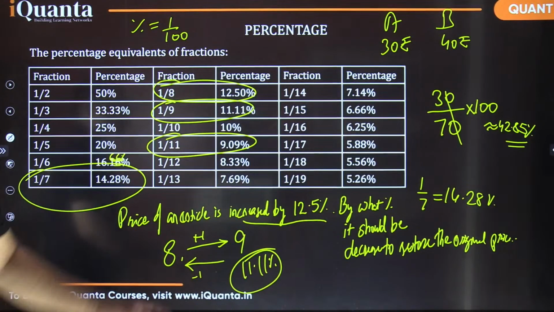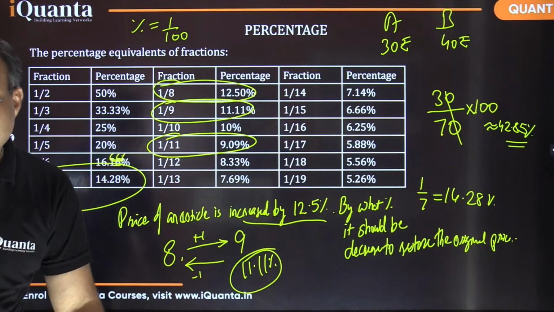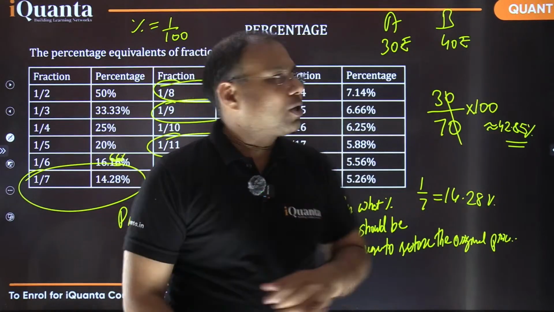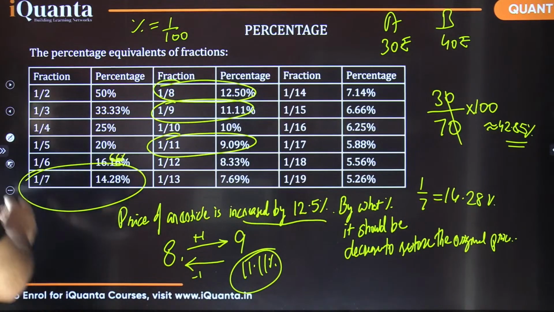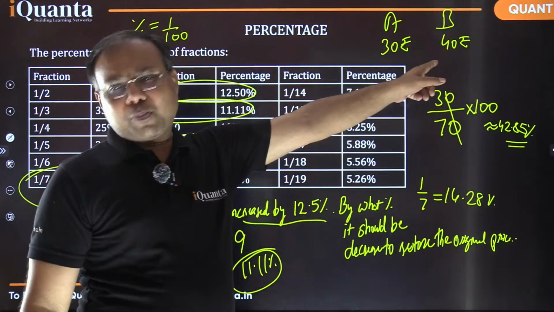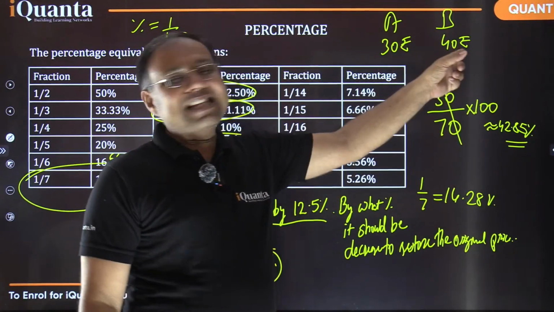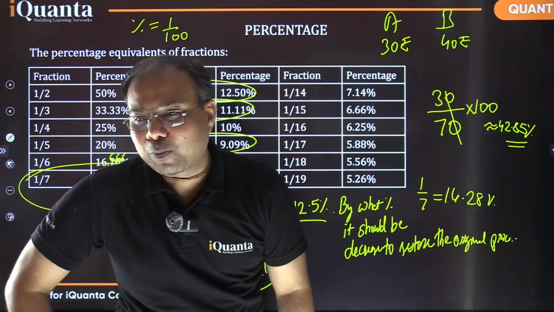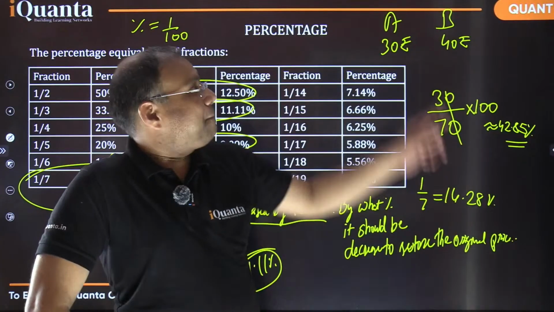Okay, so that was one of the parts of percentages. So first we must know how to calculate percentages, and then we must be familiar with this conversion chart, and also sometimes we have to compare values. For example, in this case only 30 and 40 rupees, there are two persons, A and B, having 30 and 40 rupees respectively, and I can see that B is having extra rupees, right? If I ask you how much percent more B is having than A, B के पास A से कितना परसेंट ज्यादा रुपए हैं? Fast. How much percent more B is having than A?